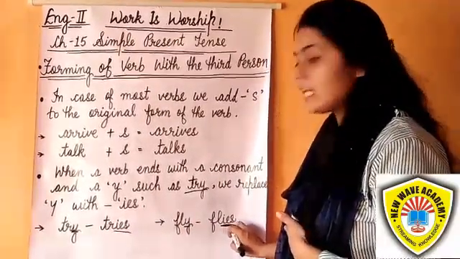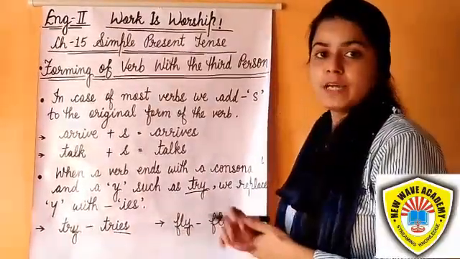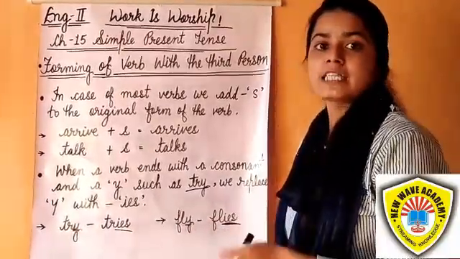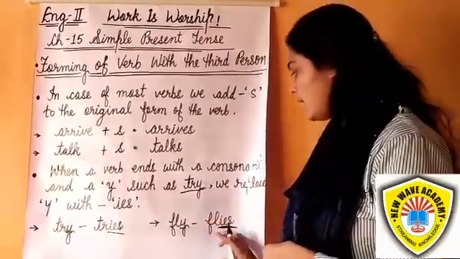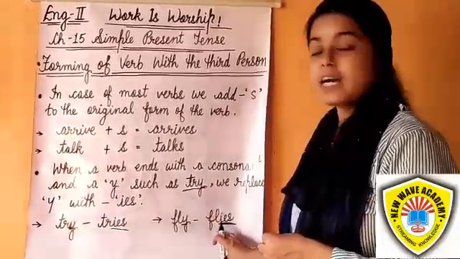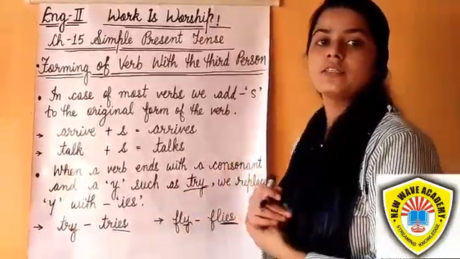In place of y we add ies. For example, when we use birds, we use fly only: birds fly. When we use a bird, we use a bird flies. So students, let's see more.